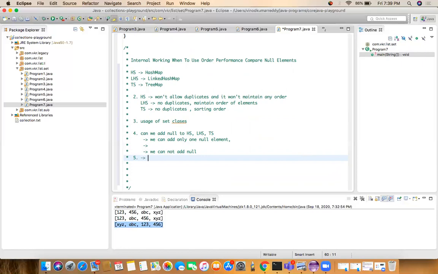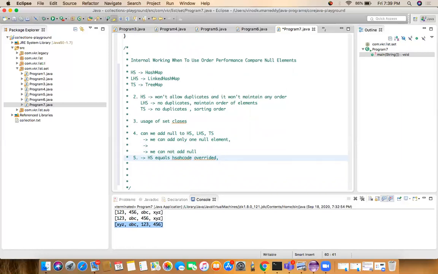Now, this HashSet, linked HashSet, and the TreeSet are not allowing duplicates. How is it working internally? Inside HashSet, the equals and hashCode methods are overridden. By using the equals and hashCode methods, it is not allowing the duplicates.